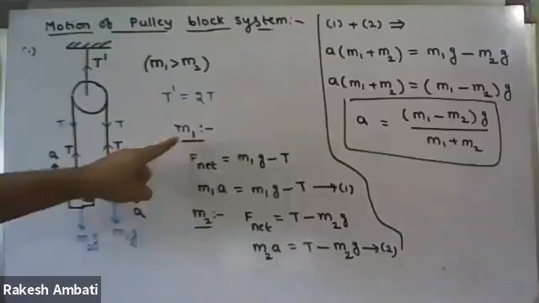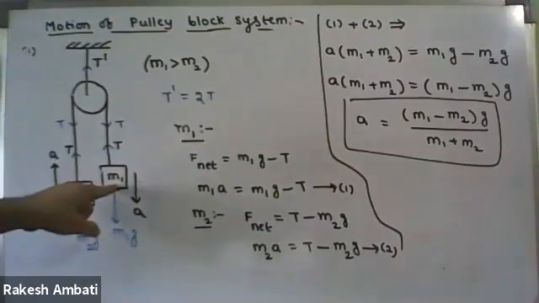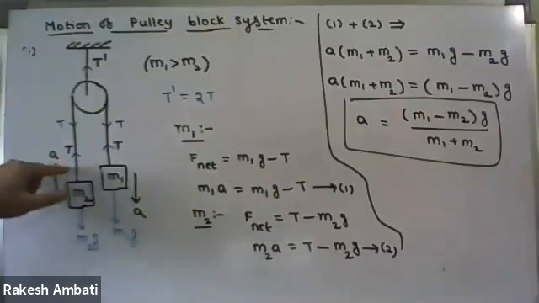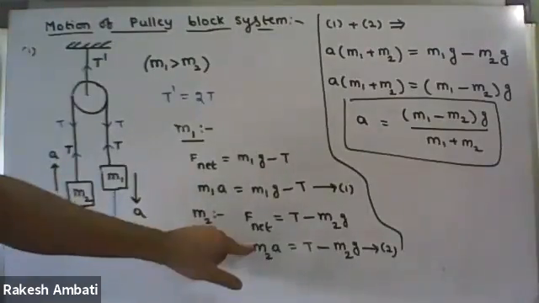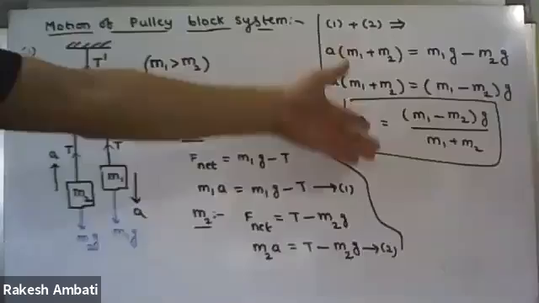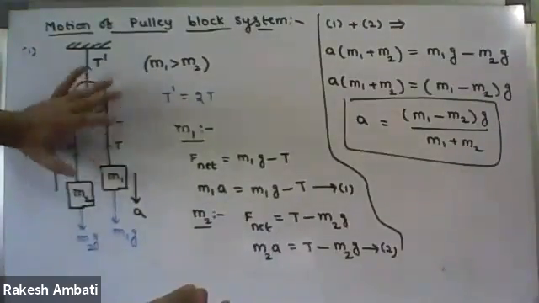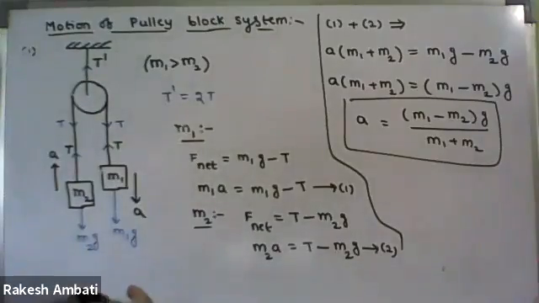Write down the dynamic equation for the M1 block according to the free body diagram, and the dynamic equation for the M2 block according to the free body diagram. Then addition and simplification. Sir, we can use a short trick for acceleration, right? I will explain that. We cannot always expect this type of system, so it changes. I will show the short trick.